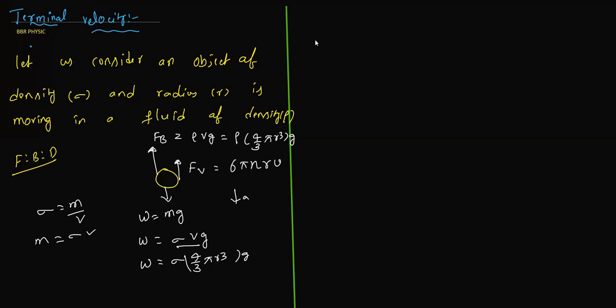Now, note what will happen. We are just releasing this object, and generally the initial velocity is 0. So initially velocity is 0.